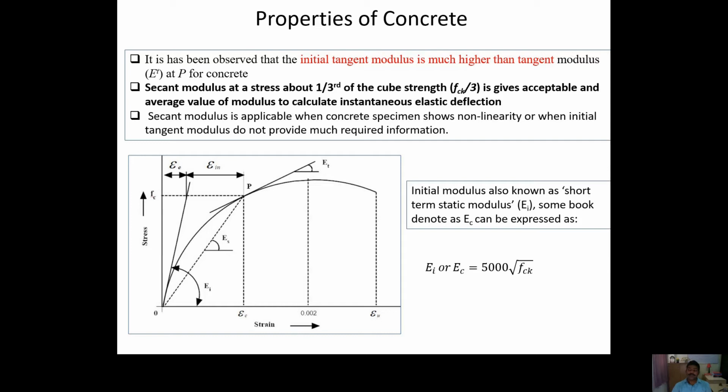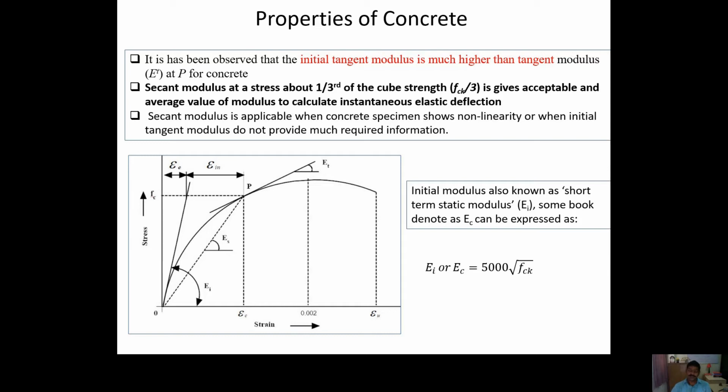So since for concrete the graph is non-linear almost from the beginning, it is very difficult to get the Young modulus. So the IS code came up with the idea that Young modulus is equal to 5000 root under fck. So suppose you conducted one test and got the characteristic strength value, or if you know the grade of concrete, from there you can find the value of initial tangent modulus or Young modulus. Many books write Ec, so I also denote it Ei or Ec, that is, the initial Young modulus or modulus of elasticity is equal to 5000 root under fck.